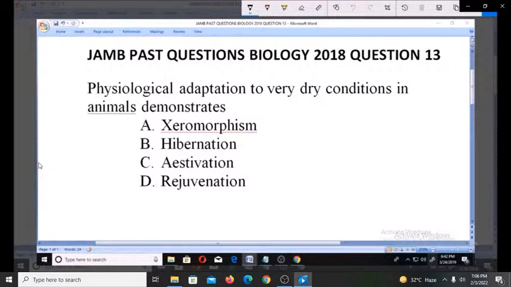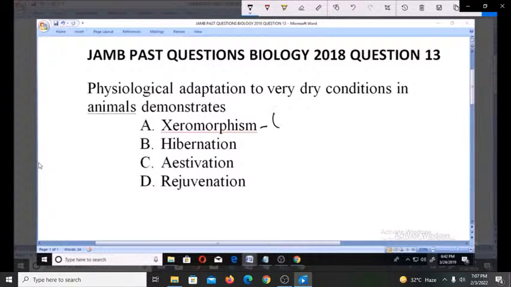So from what we have here, the first term is xeromorphism. This xeromorphism is frequently associated with the loss of leaves and their replacement with photosynthetic branches, such as cladodes or thorns.